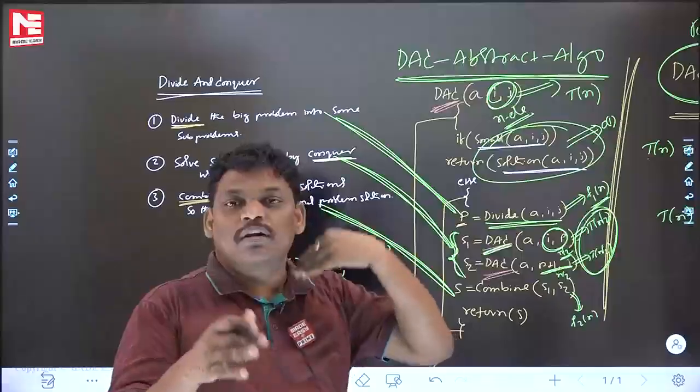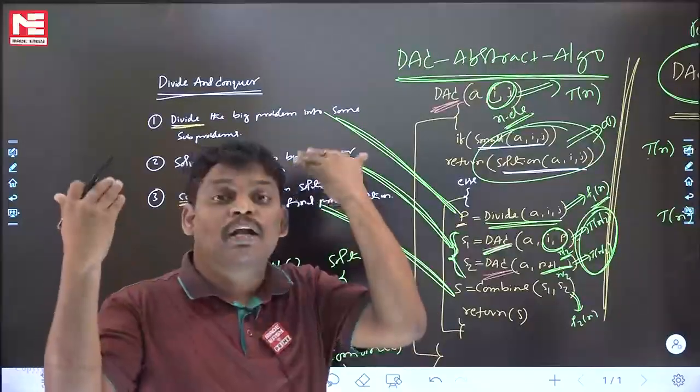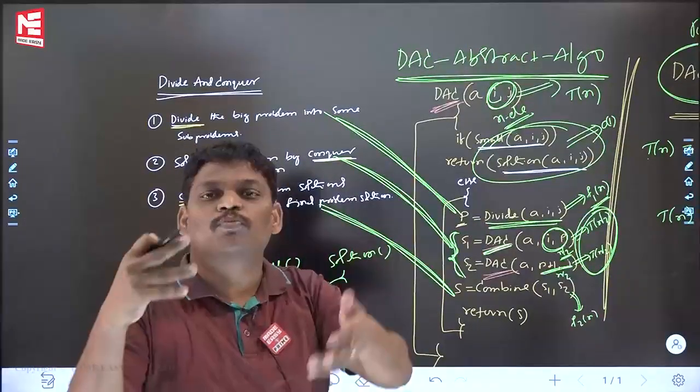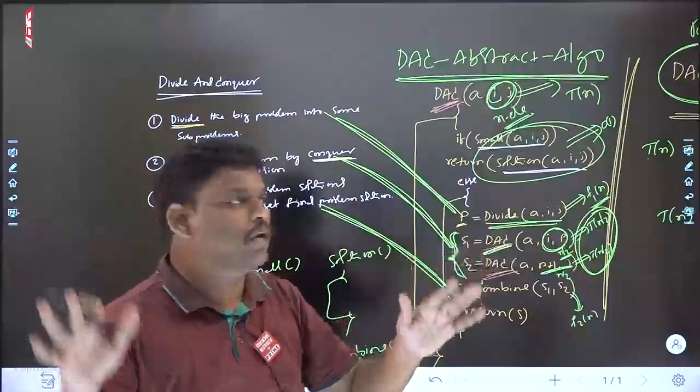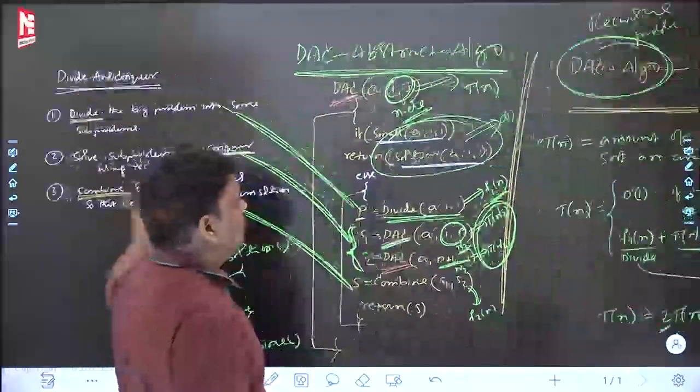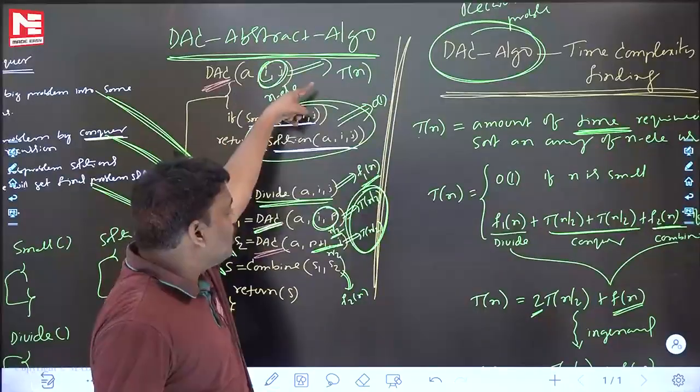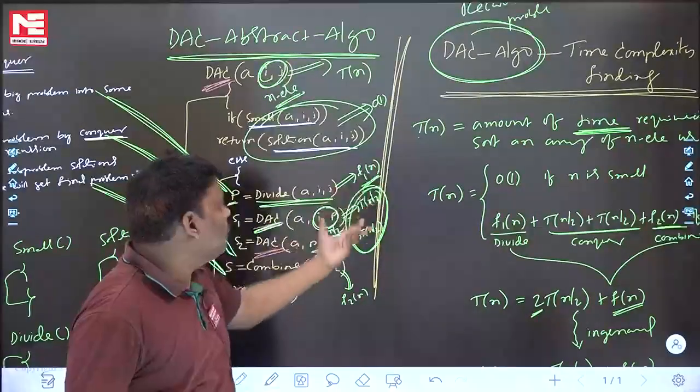Next one, divide and conquer algorithm, time complexity finding how, which is nothing but recursive program time complexity finding how, right? Like this. Total problem is T(n) time, right? Recursion will take T(n/2), T(n/2).